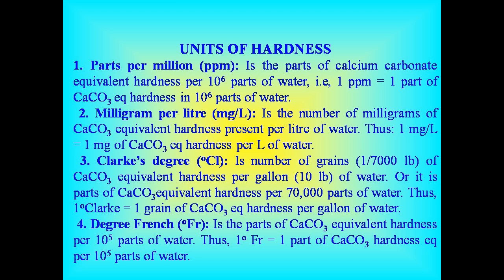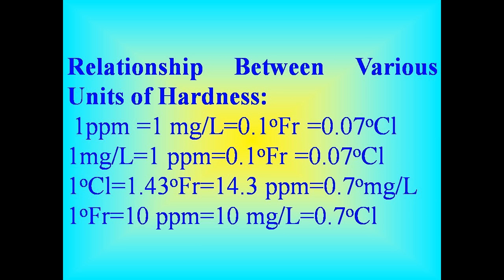The first one is parts per million. Normally, we use this hardness in our laboratory. The second one is milligram per liter. 1 milligram per liter is equal to 1 part per million. The third one is Clark's degree. The fourth one is degree French. This slide shows the relationship between various units of hardness. I already mentioned the equivalency of ppm and milligram per liter. 1 ppm is equal to 1 milligram per liter. That is equal to 0.1 degree French. That is equal to 0.07 degree Clark of hardness.